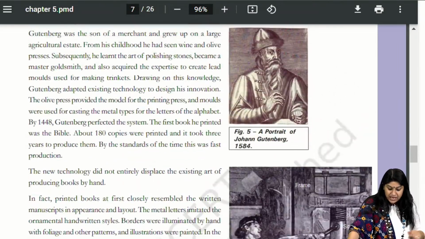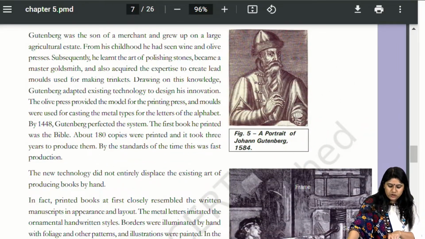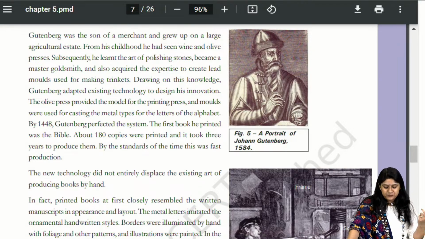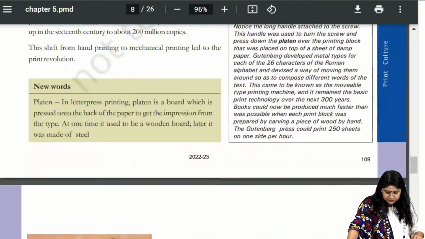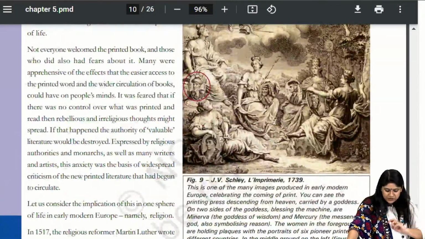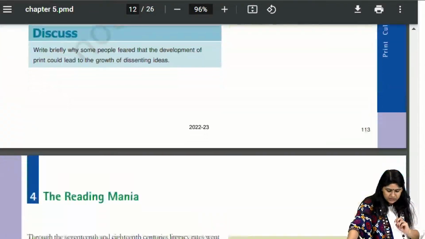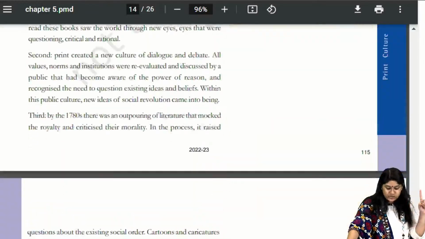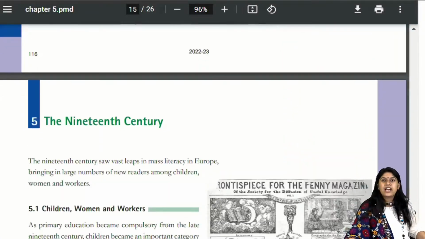Then, of course, we have the portrait painting of Gutenberg, right? He definitely helped in bringing more technology and techniques to printing. So yeah, his picture. Then what I have seen in various sample papers is the images that we have at the end of the chapter.